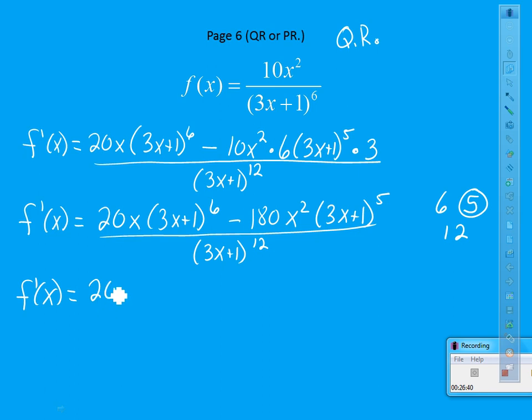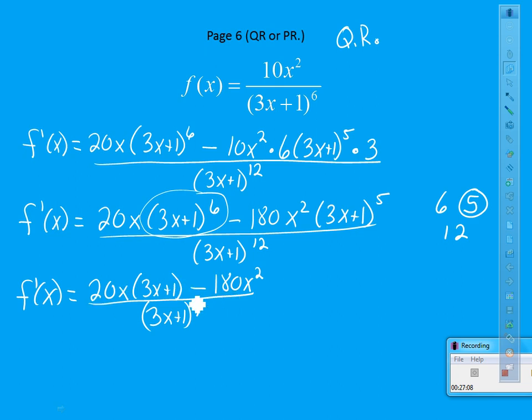So here's what I would have. Out of that first piece, I'd have a 20x, and I'm taking away 5 of these, so I'd have 1 left, 3x plus 1. Out of the second term, I'm taking away all 5 of these, so I got 180x squared. Over, and remember we're taking away 5, so it has 12 of them. I'm taking away 5 of them, which leaves me 7. It's the same thing, guys, as factoring out 5 3x plus 1s and then canceling 5 of them out with the bottom. And then we're almost done.